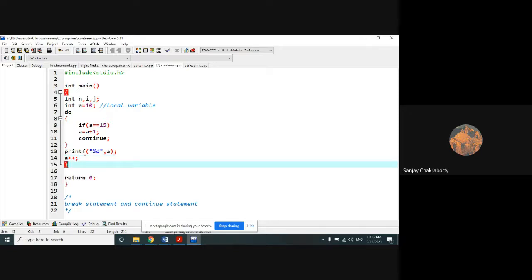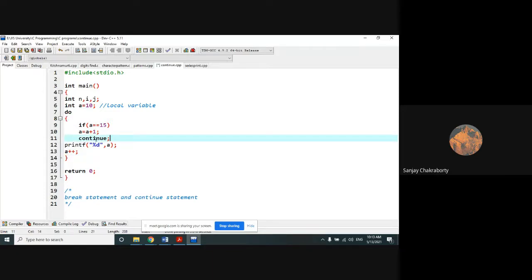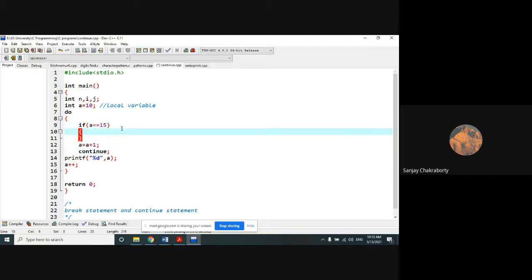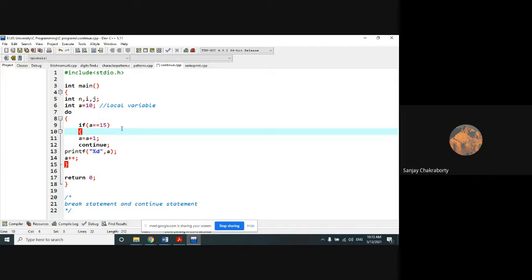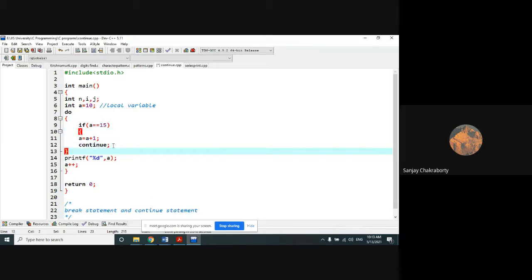Okay. And this is the end of the do loop. So this statement we are writing within the do loop, and this portion will be a portion of the if condition, right? This a equals a plus 1 and continue will be a portion of the if. And the do loop bracket has been closed. Okay. Now we will write the while condition of the do loop, as all of you know how to write a do while loop. Okay. So this is the whole program, right?